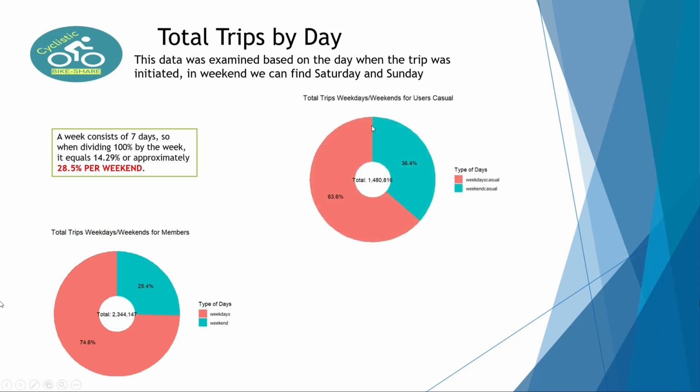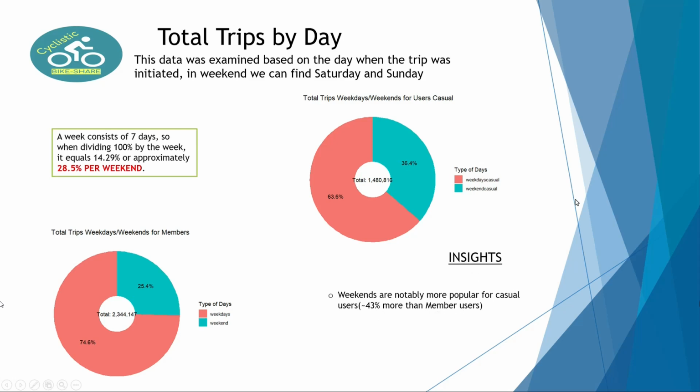For the case of casuals, it's another story. We can see a significantly above trend over the average. Weekends are notably more popular for casual users, 43% more than member users. If you compare this number with this number, you can see the 43% more than member users are casual.